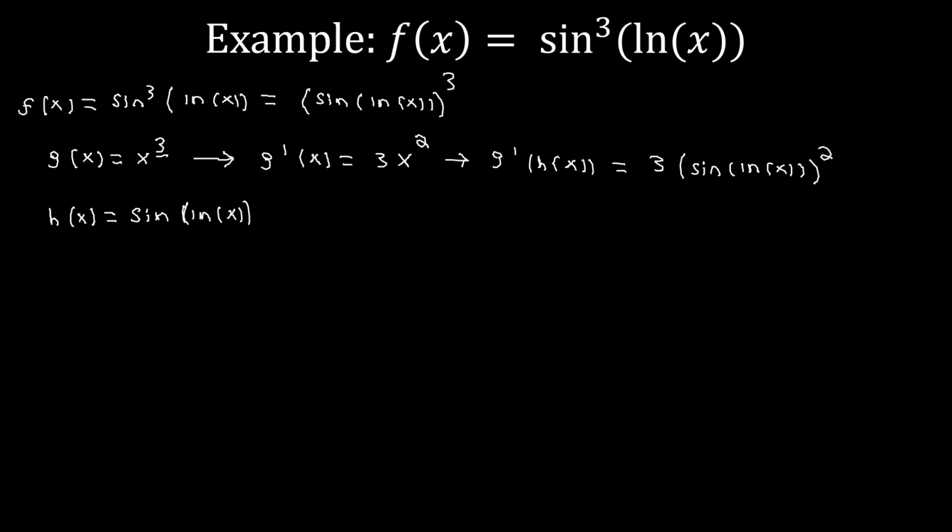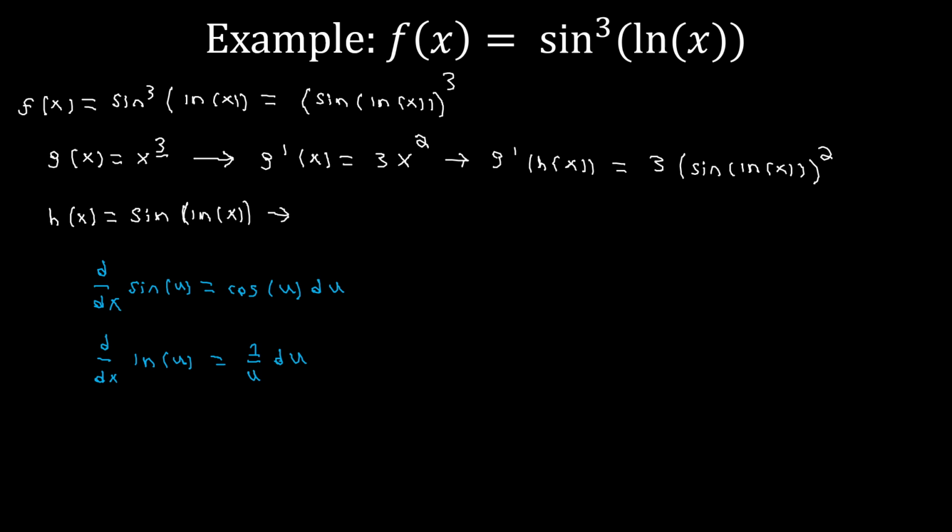So now we want to find h prime of x. And to do this, we're going to need two rules. We're going to need to remember that d dx of sine of u is going to be equal to cosine of u times the derivative of whatever that u function is. And then we're also going to need that the derivative of ln of u is equal to 1 over u times the derivative of u. We're going to need both of these rules in finding h prime of x.